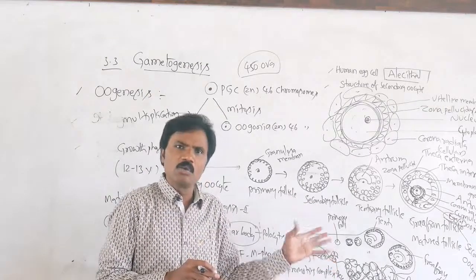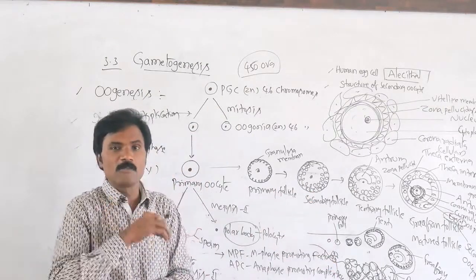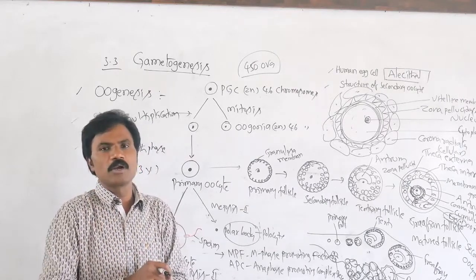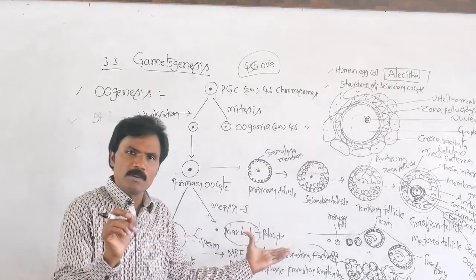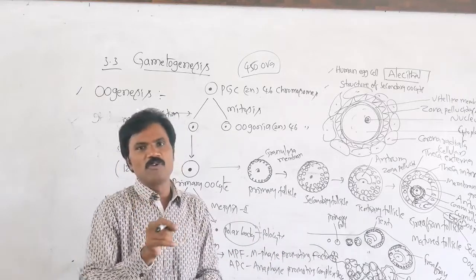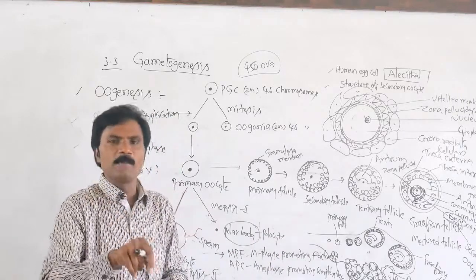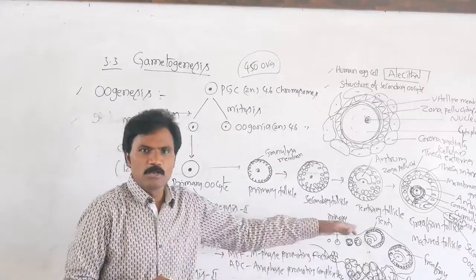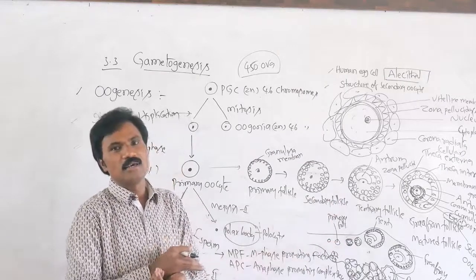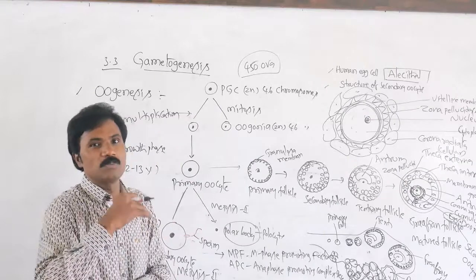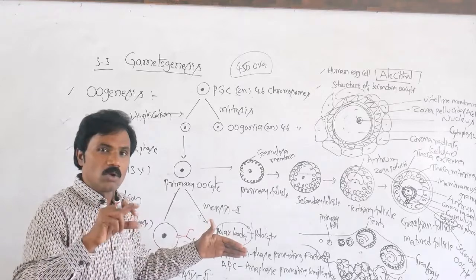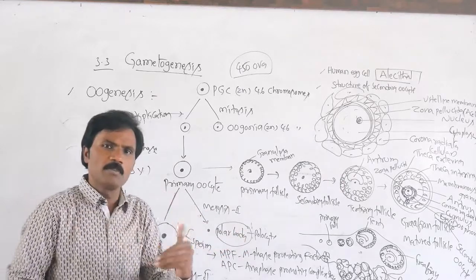Okay, this is related to the oogenesis process. Already we said that hormones like follicle stimulating hormone and luteinizing hormone play an important role. So in this, remember which one we call the mature follicle, which one is released from the mature follicle, and what is the temporary endocrine gland acting in the oogenesis process, and what hormone it secretes. Of all these phases, which is the longest period: multiplication, growth or maturation? Actually the growth phase is the longest period. Okay. The remaining part we will discuss next week.